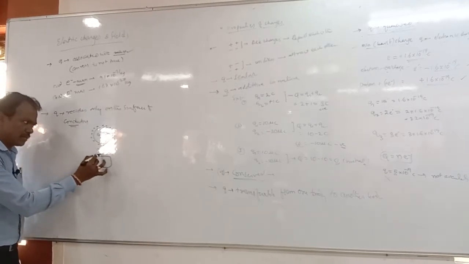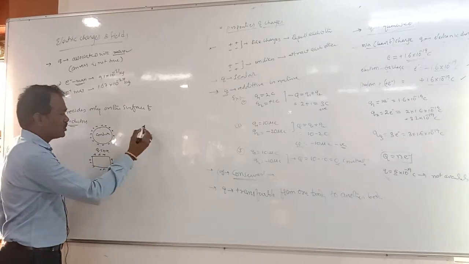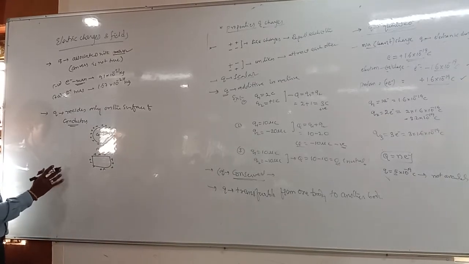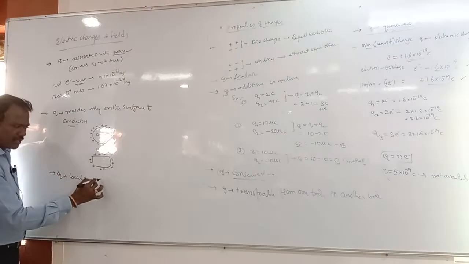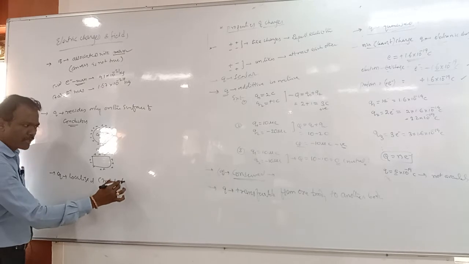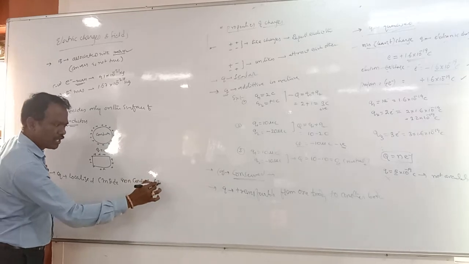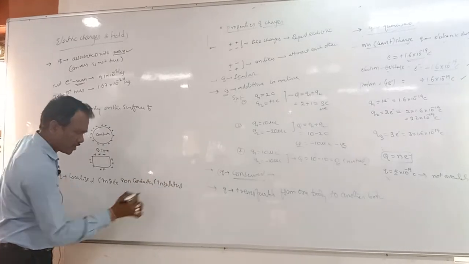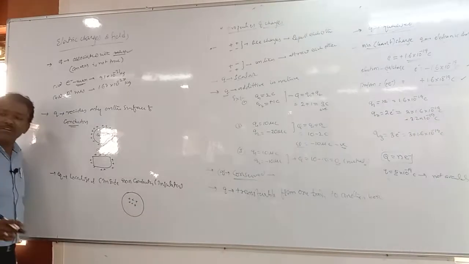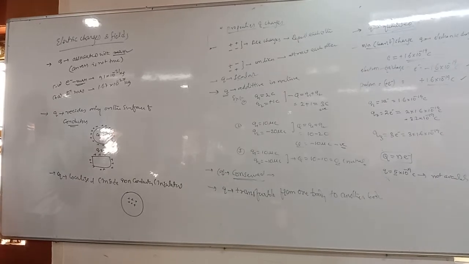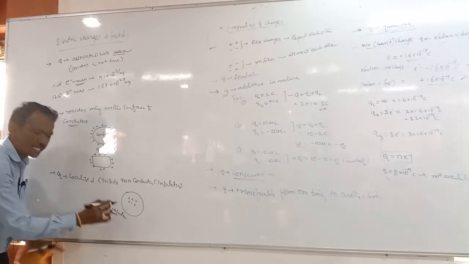If you take this, and its charge is localized, charge Q is localized. Means what? Inside the non-conductors or insulators, the charge will be there inside, which is not transferring onto the outer surfaces as in the case of a conductor.